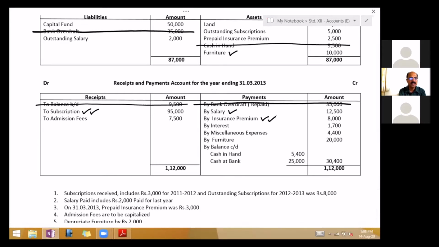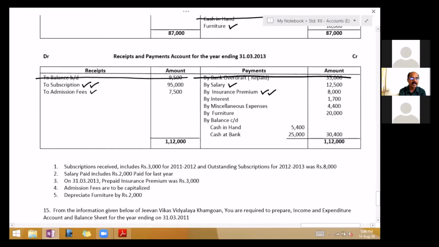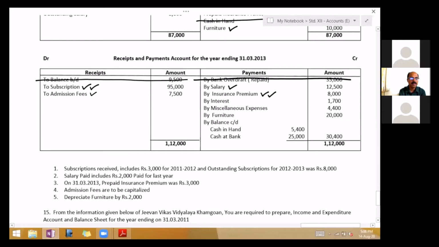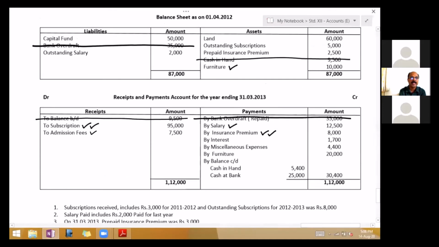Then you have admission fee are to be capitalized. So receipt side, admission fee capitalize. Then depreciate furniture by 2,000. So tick mark furniture second time. Old furniture plus new furniture minus depreciation. Okay, come on, draw the accounts now. Income and expenditure account and balance sheet. Problem is very small. It will fit on one page, or you can take 2 pages, do half and the next problem do in the remaining half.